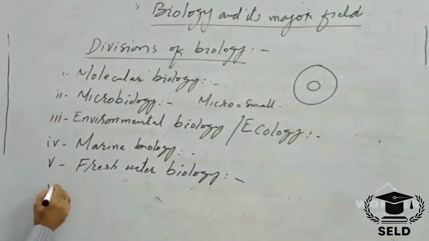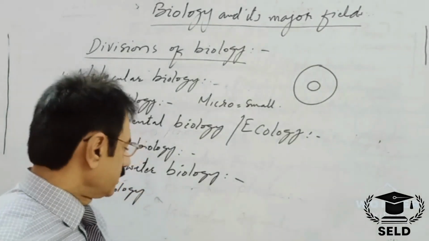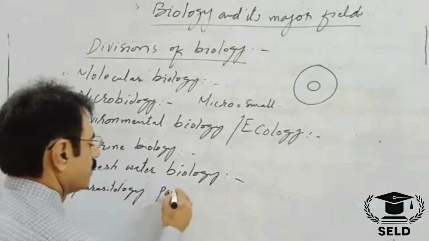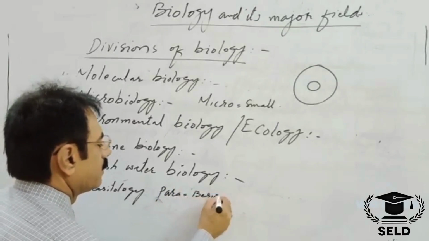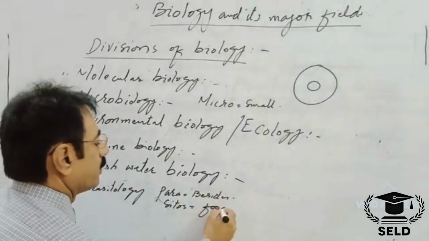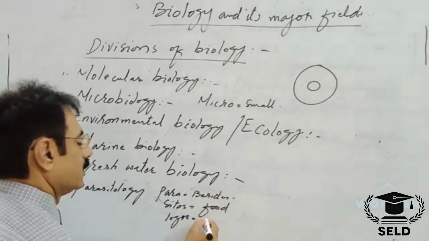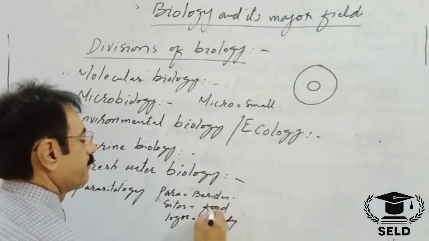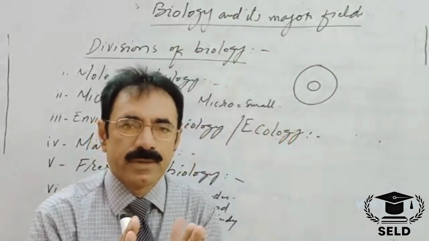Number 6 is parasitology. The word parasitology is the combination of 3 words. Para meaning beside, cytos meaning food, and logos meaning discussion or study. Parasitology is the branch of biology that deals with the study of parasites.